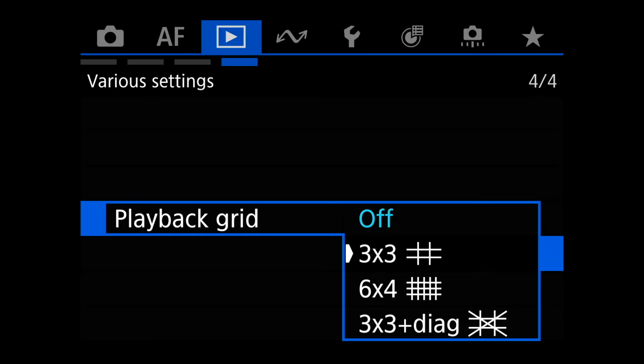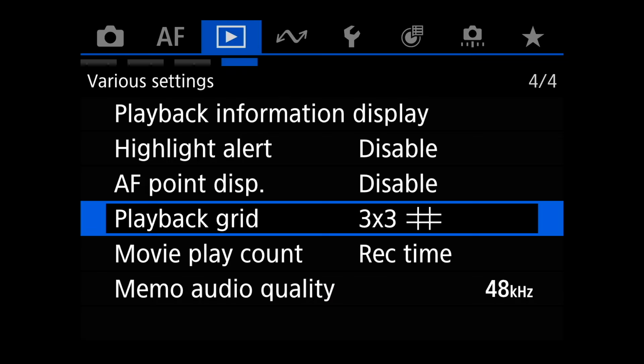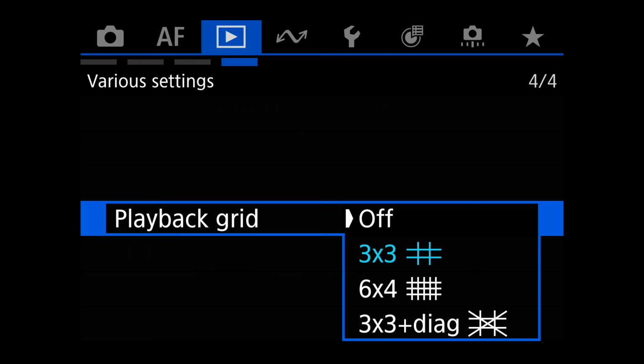Playback grid, if you want to do rule of thirds, 3x3, 6x4, 3x9, it will pop up the grid for you on the screen, which looks like that. You see the grid. I don't know if you see the grid. I do, but you should see a grid on there. I'll leave it off.